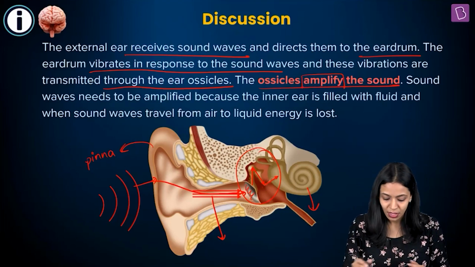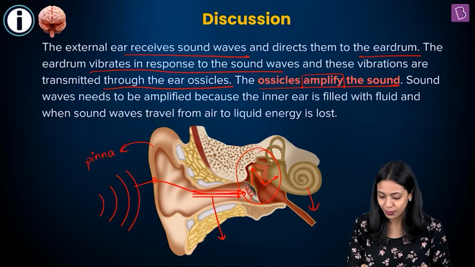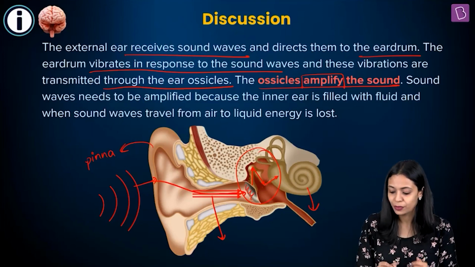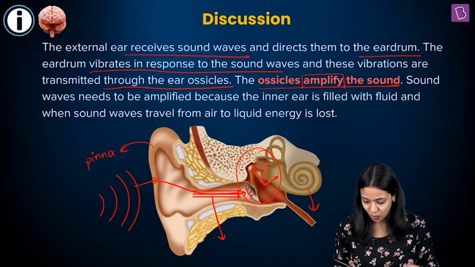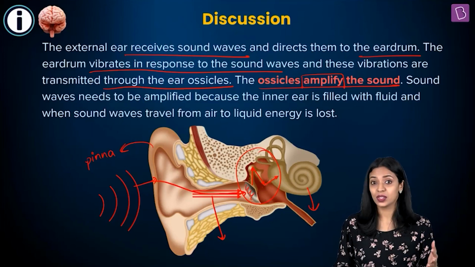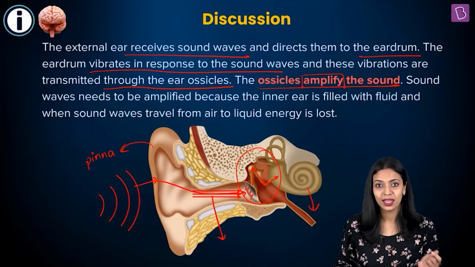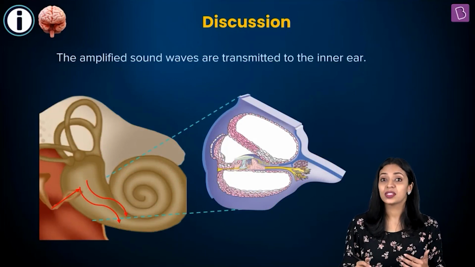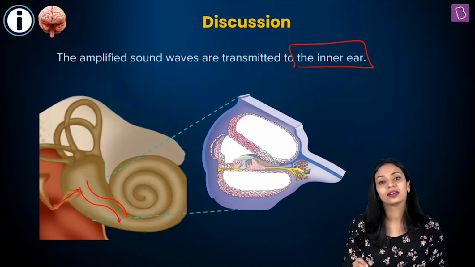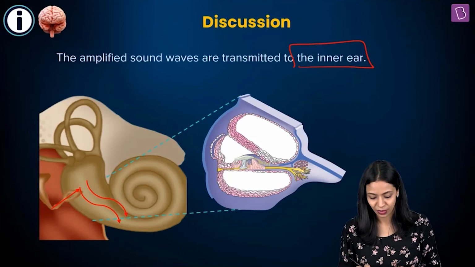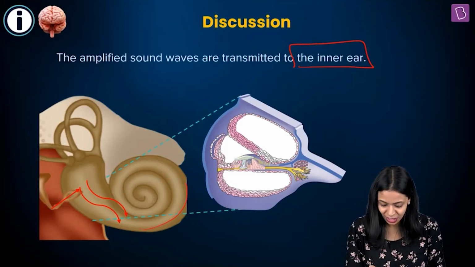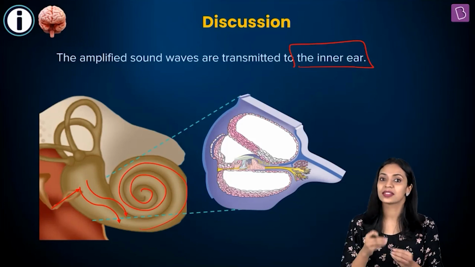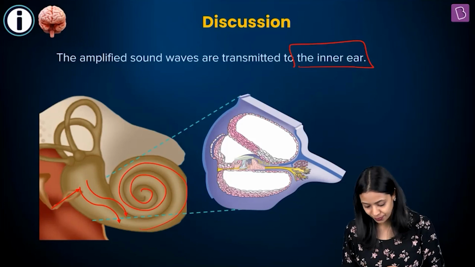Okay. Sound waves need to be amplified because the inner ear is filled with fluid, and when sound waves travel from air to liquid, energy is lost. Okay. So that's the reason why the sound waves have to be amplified. Now, the amplified sound waves are transmitted to the inner ear. That is where the fluid-filled structure is present. Okay, it's known as the cochlea. The snail shell-like structure that you're seeing in the inner ear, that is what is filled with fluid, and that is where the receptors for these sound waves are present.